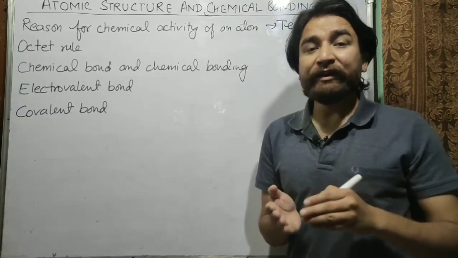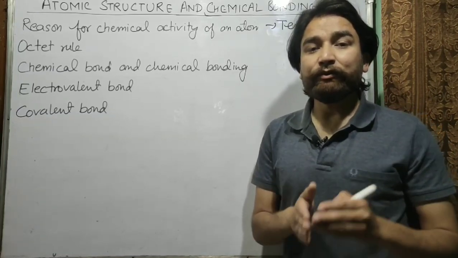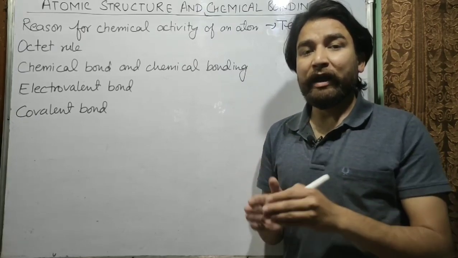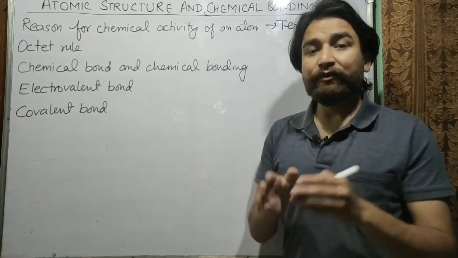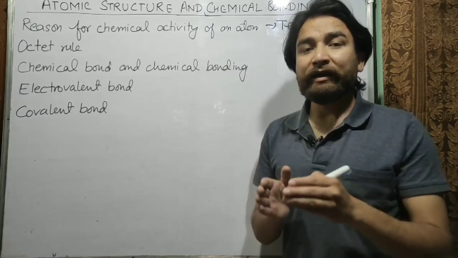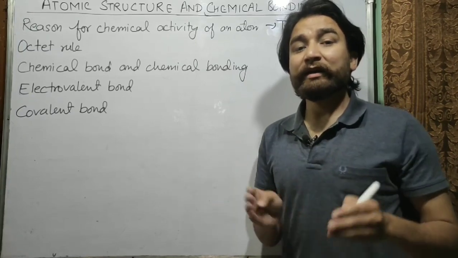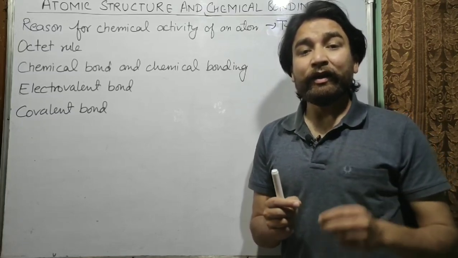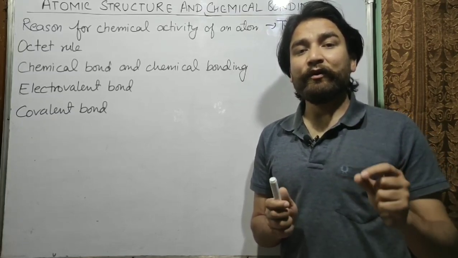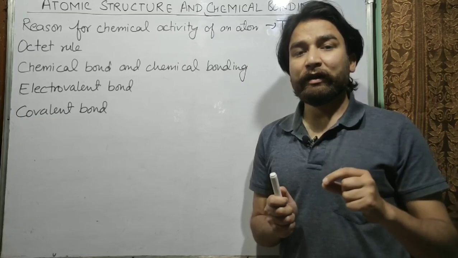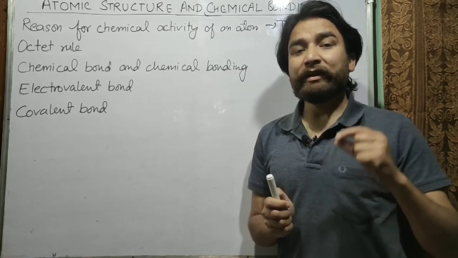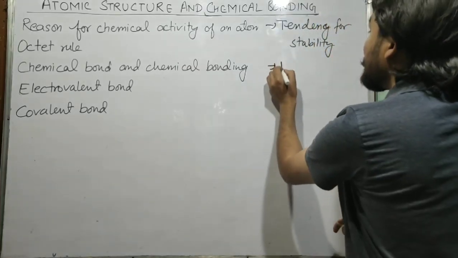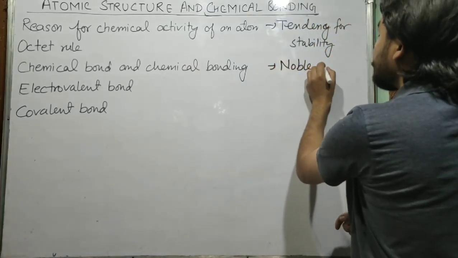So because every atom wants to become stable, the atoms of same or different elements combine and form molecules. In the form of molecules, the atoms of most of the elements are stable. Now from here a second question arises: why are the atoms of same or different elements stable in a molecule? So the reason is noble gas electronic configuration.